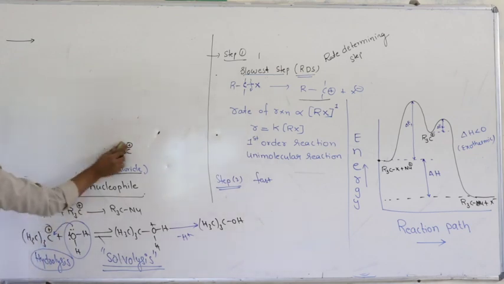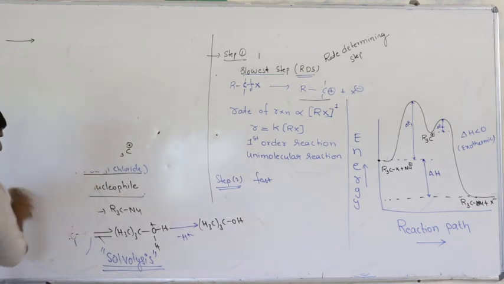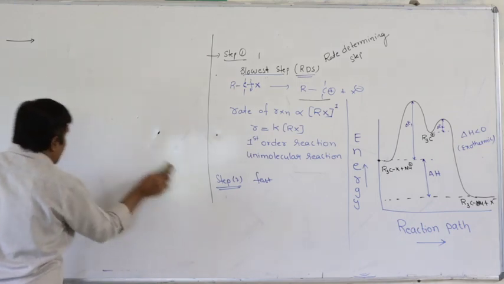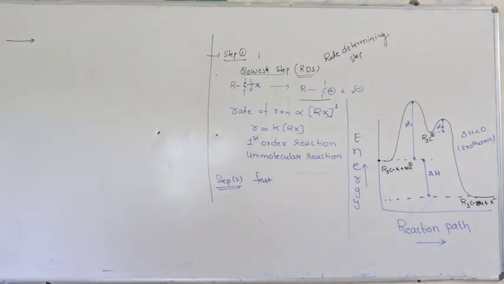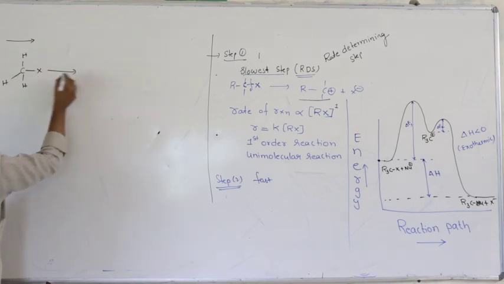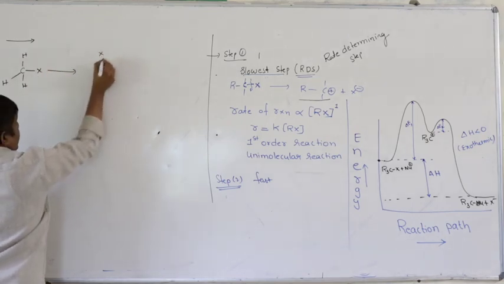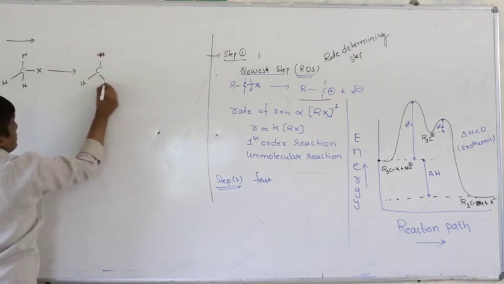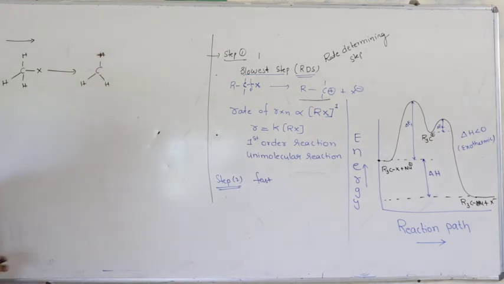So why are we taking a tertiary halide here? Why not a primary halide? The reason is the stability of the carbocation. Suppose I take a primary alkyl halide. If I break this bond, I will get a carbocation, no doubt. But the question is, is it stable?